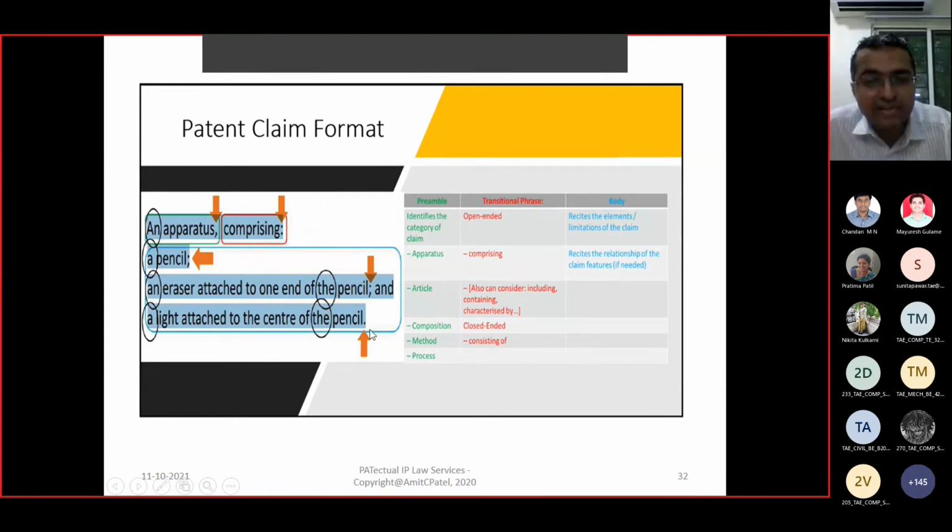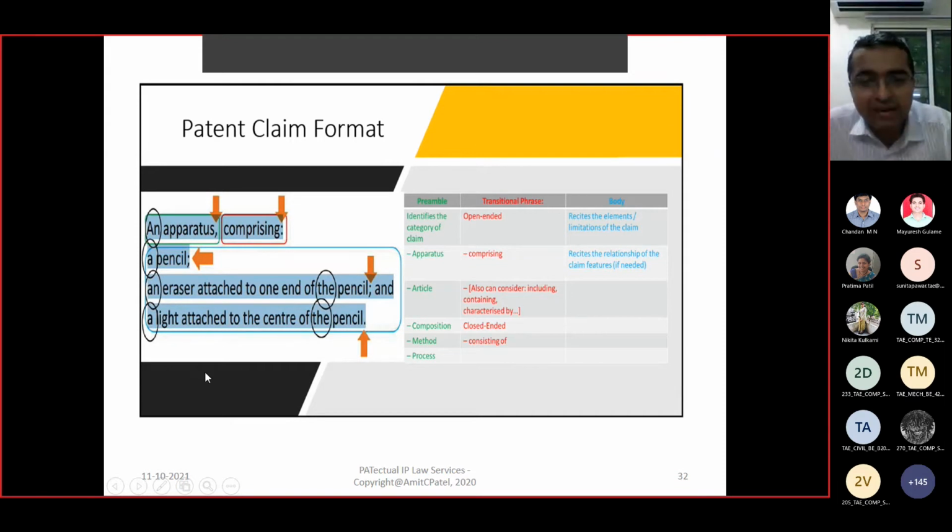Semicolons. And when it is ending, the full stop comes at the last only. Okay. A pencil. An eraser attached to one end of the pencil. Here we say the pencil, about the same pencil. And a light attached to the center of the pencil.